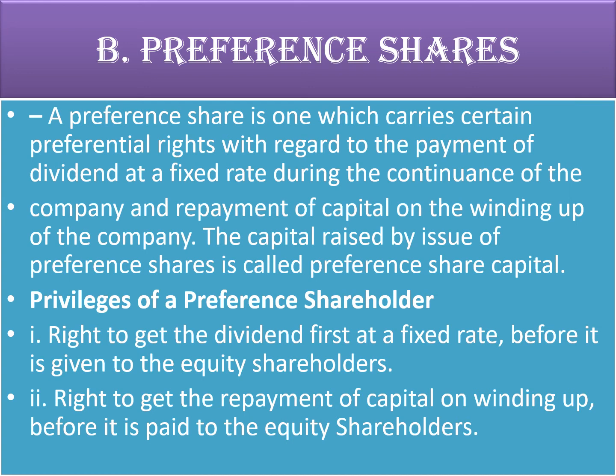And the right to get the repayment of the capital on winding up before it is paid to the equity shareholders. If the company has to go for winding up, first debenture holders will be paid, later on preference, then equity are the last to be paid. So from the stability point of view: equity, preference, debenture. From the liquidation preference point of view, in terms of repayment, the reverse: debenture, preference, equity.